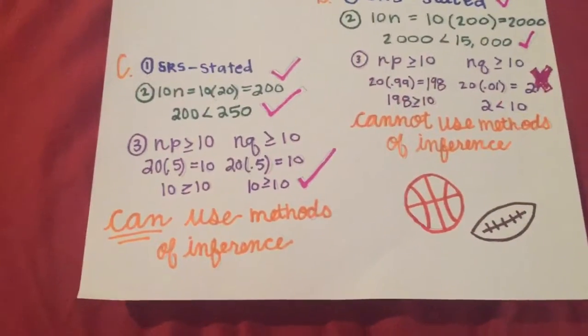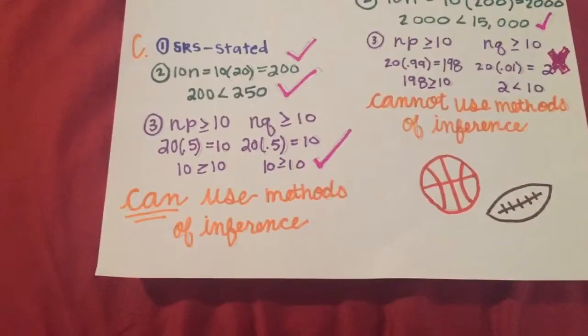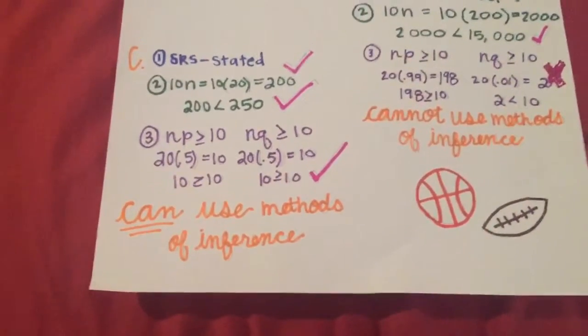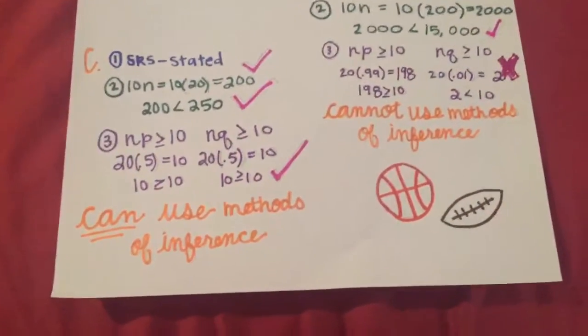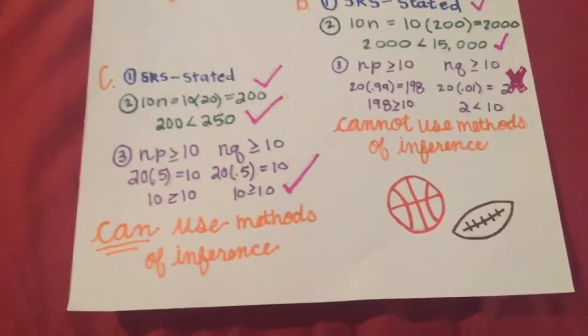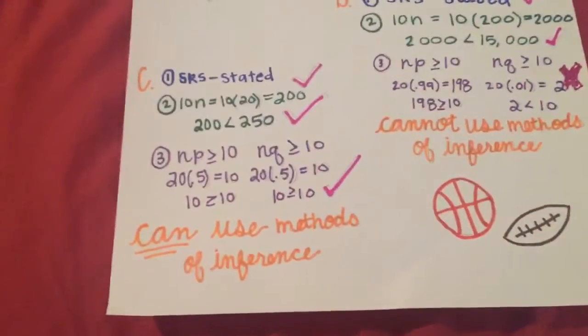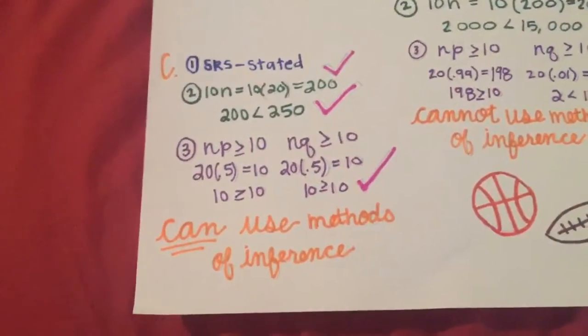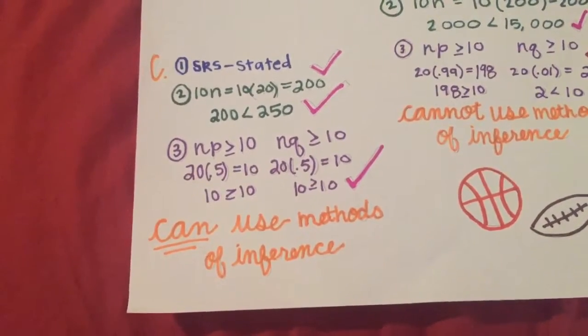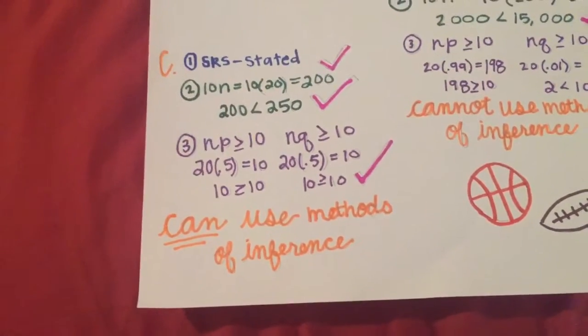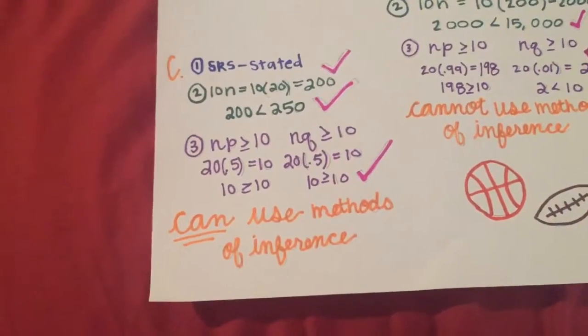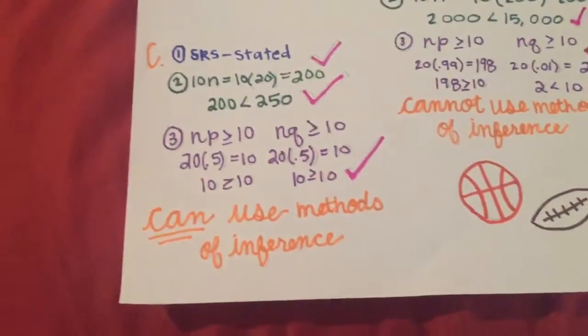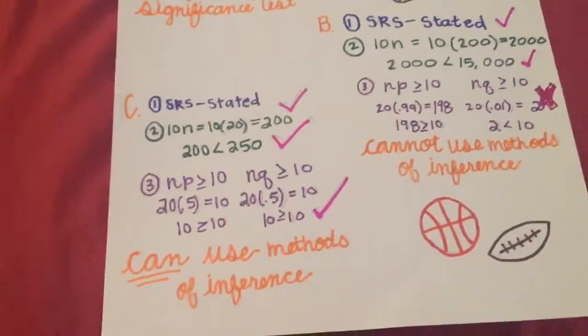The problem states that we interview a simple random sample, so our first condition is stated, and we can check that off. For number 2, we have 10 times our sample size, which is 20, and which equals 200. And our population in this situation is 250, so that one works.